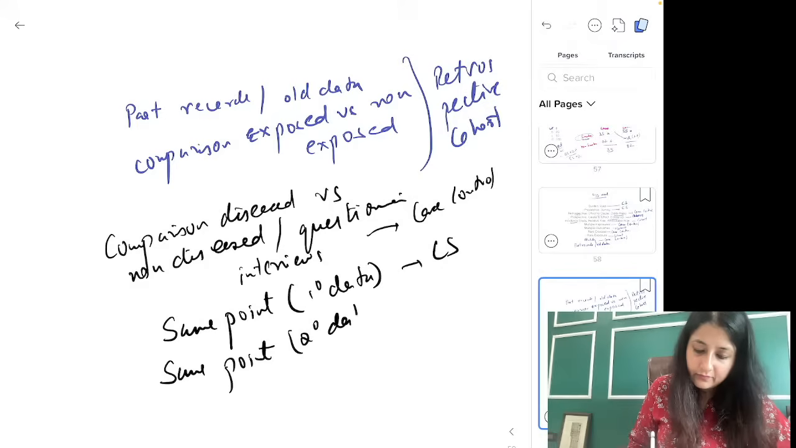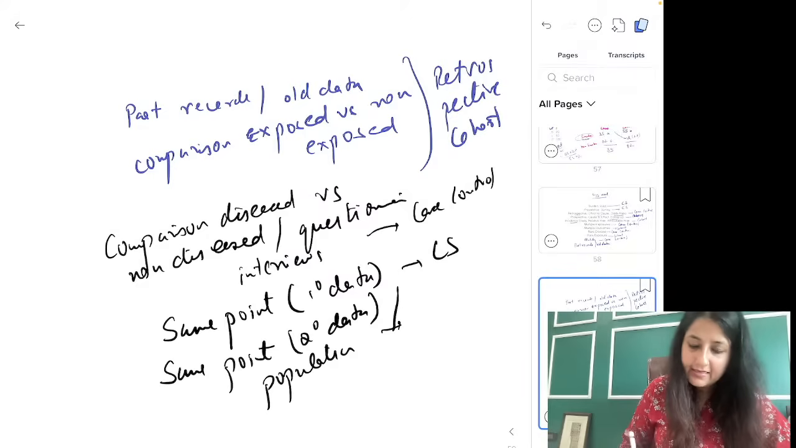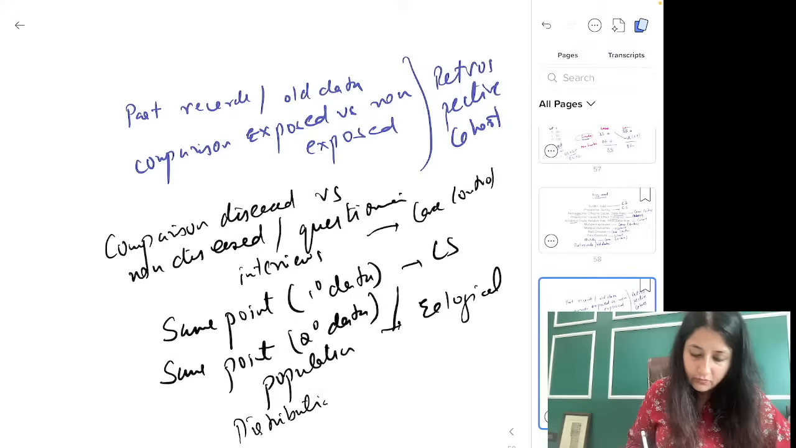Secondary data, population, unit of study, what is this? Ecological. Okay, distribution, new disease, what is this? Descriptive.